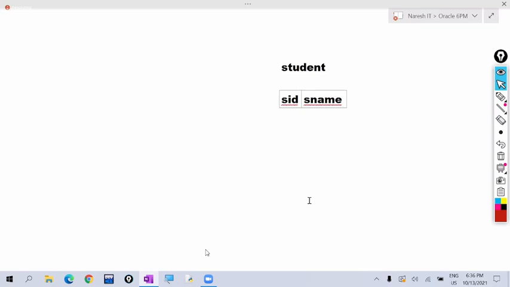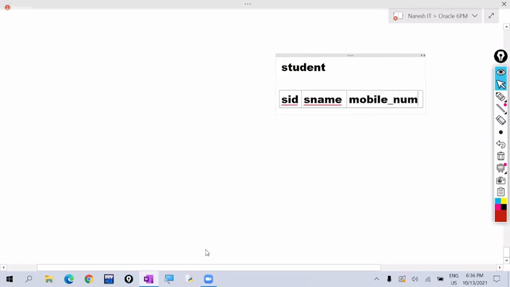Here the table is already created. We want to change the structure of the table. To change the structure of the table also, we use these DDL commands. So after creating the table, later we want to add one more column, that is mobile number. Mobile number column we want to add. So to the existing table, we are adding the column. No, I don't want this column. I want to drop this column. We can drop it.